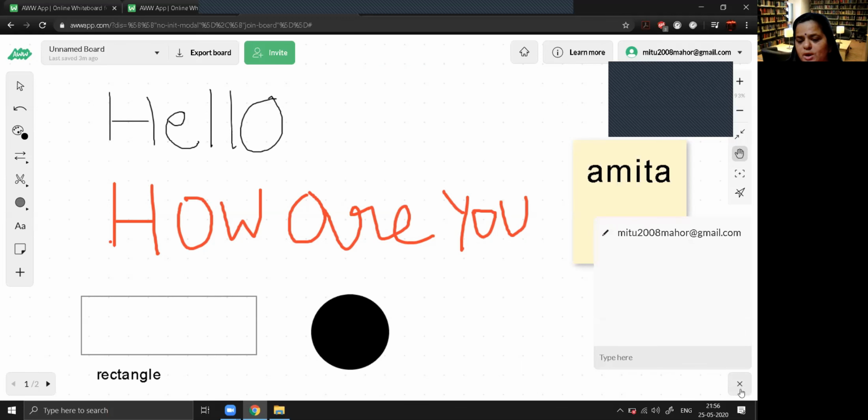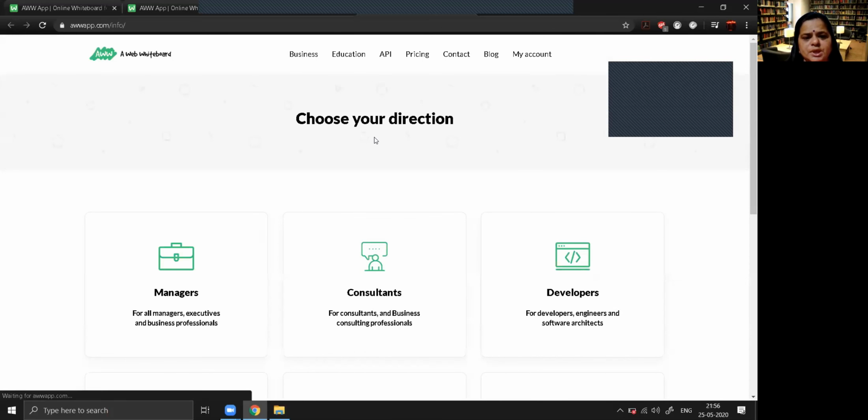This at the bottom is for note taking. If you want to write something, you can type here, and that's it. You can see here there is one more icon at the right hand side top. If you click on this, you will reach the website of this A-Web whiteboard.